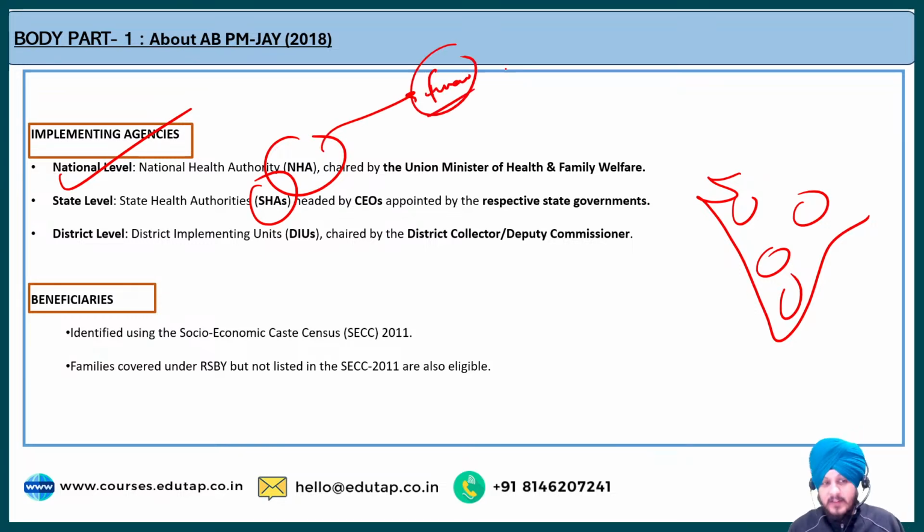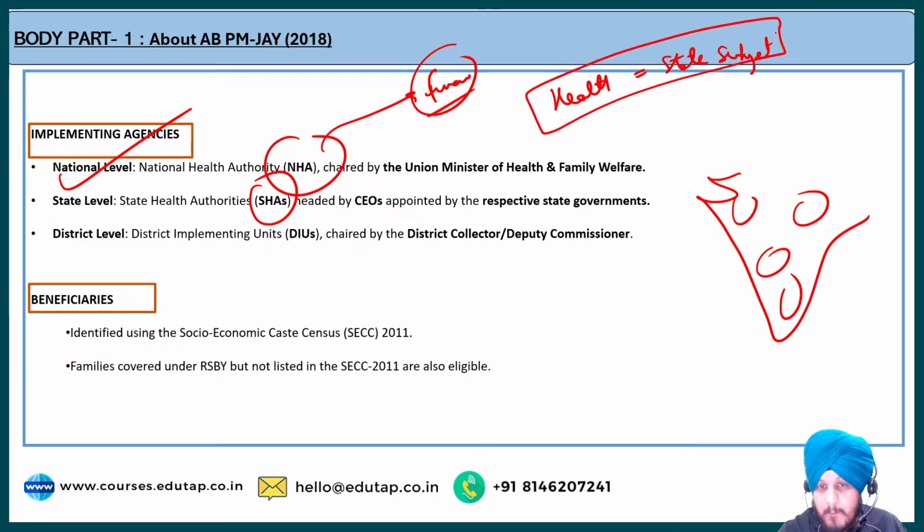Fine. Now you would be thinking that if we already have a National Health Authority, why do we have a State Health Authority? The logic behind this is that health is a state subject. Fine. In our constitution, health is a state subject. So keeping that in mind, states are also empowered because states are managing the hospitals and all such things, because health is primarily a state subject. So that is why states have also been given a role to play active participation in this scheme, and state health authorities are there which are headed by chief executive officers, and these chief executive officers are appointed by the respective state governments.